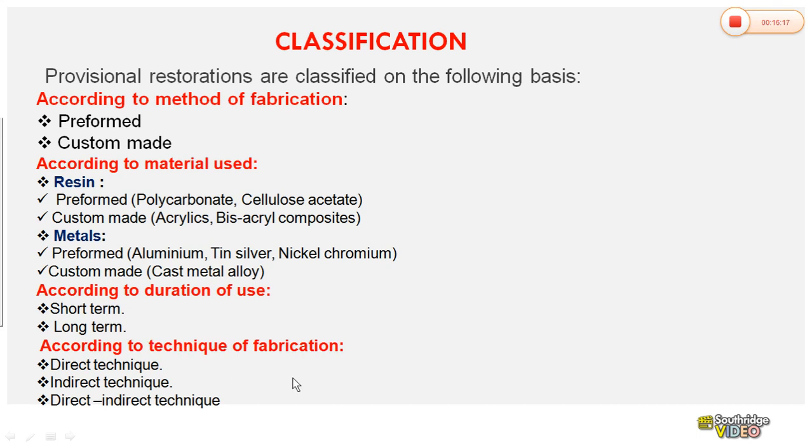According to the technique of fabrication: direct, indirect. Okay. According to the method of fabrication, preformed or custom made. According to the material used, resin, metals. According to the duration, short term usage or long term usage. According to the technique, direct, indirect. So this classification depending on type of fabrication is very important. It has been asked a number of times.